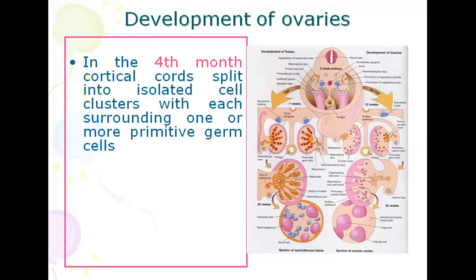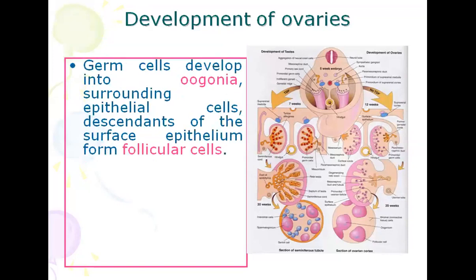In the 4th month, the cortical cords split into isolated cell clusters, each surrounding one or more primitive germ cells. Germ cells develop into oogonia, and the surrounding epithelial cells, descendants of the surface epithelium, form the follicular cells.